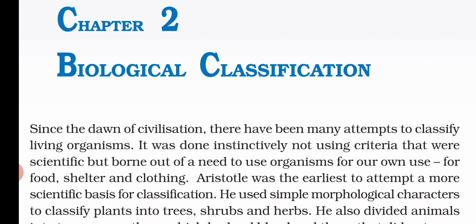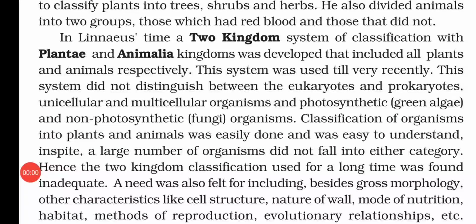Aristotle was the first who attempted a more scientific basis of classification. He used simple morphological characters to classify plants into tree, shrub and herbs. Just like plants, he also divided the animals into two groups: those which had red blood and those that did not. So he divided the plants into three groups, tree, shrubs and herb, and the animals into two groups, first those having red blood and those that did not.